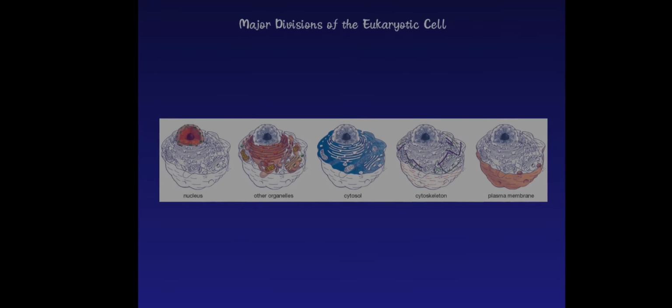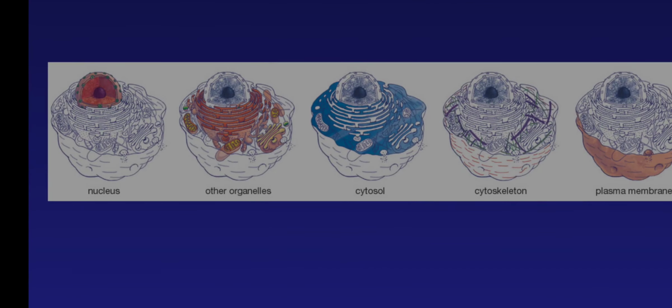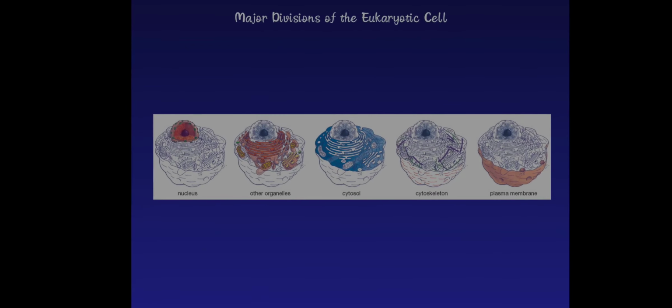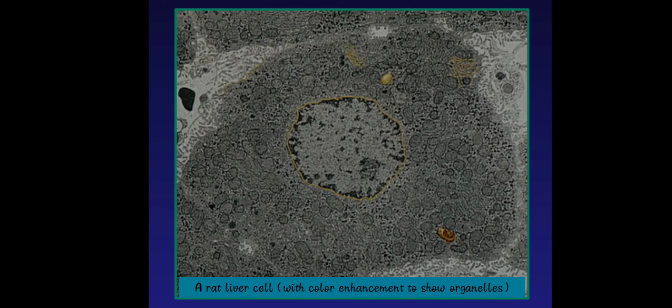Major divisions of the eukaryotic cell. You can see a eukaryotic cell is composed of the nucleus, the other organelles, cytosol, cytoskeleton, and plasma membrane. This is the major division of a eukaryotic cell. This is an example. In this picture, you can see a living rat cell seen through the microscope.